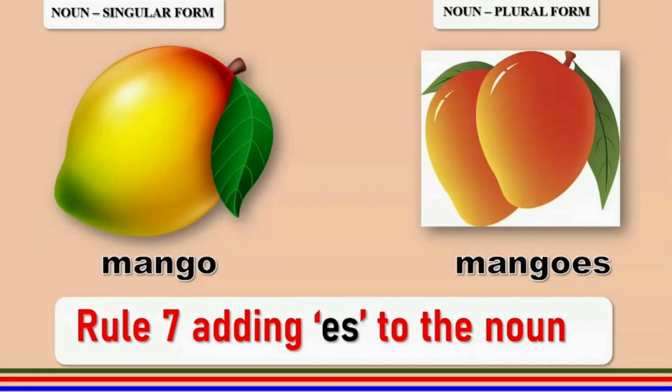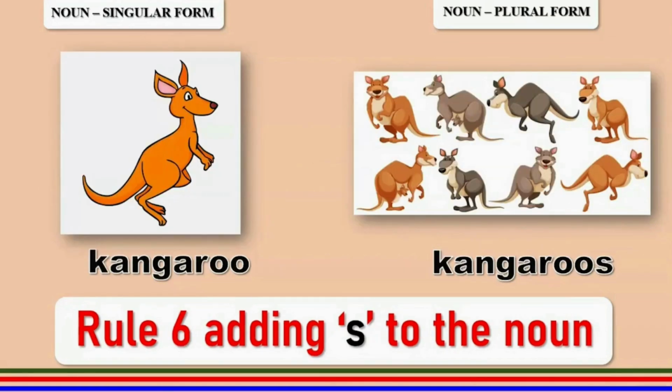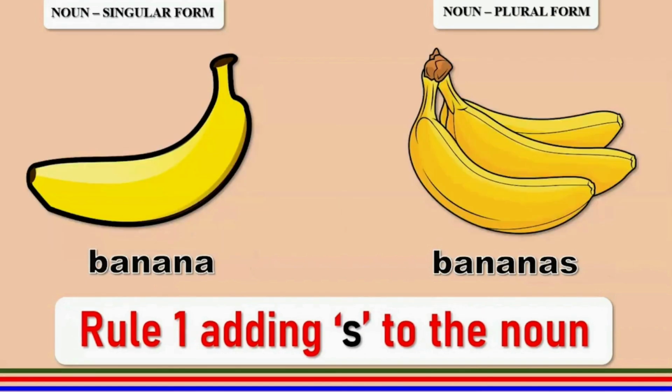The king of fruits, mango, ends with the letter O and has a consonant G before it. So we are going to apply rule number 7 and add ES to get the plural, which is mangoes. Kangaroo takes rule number 6 because it ends with double O, and you add an S to get kangaroos. Banana becomes bananas by applying rule number 1.